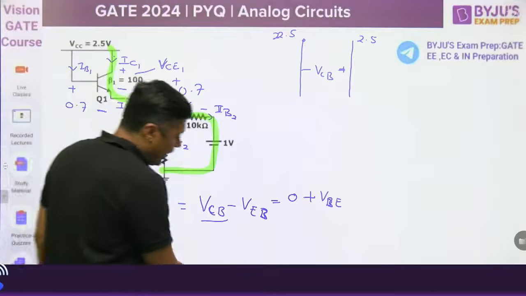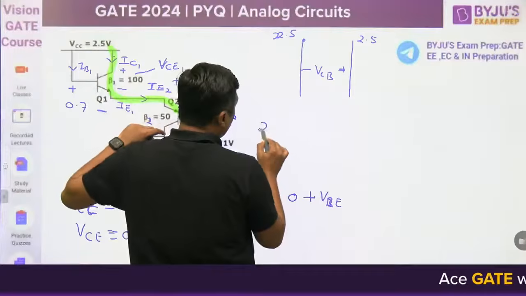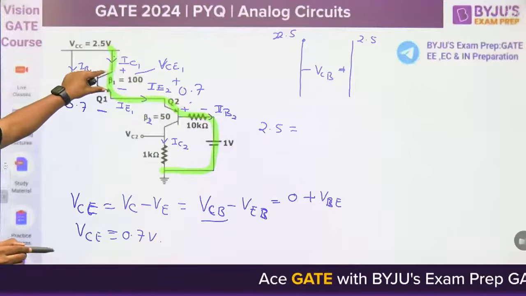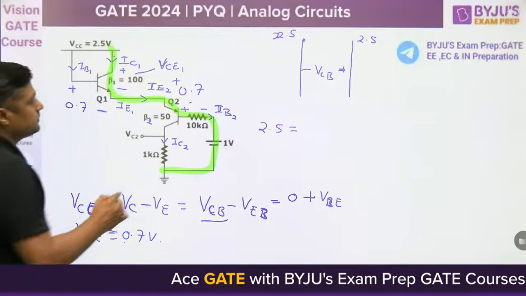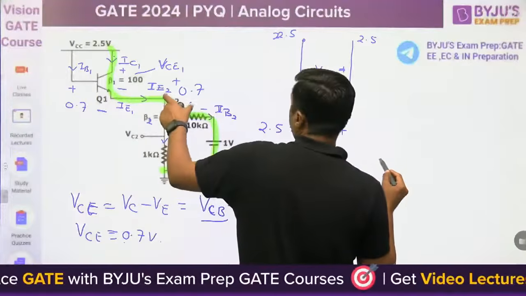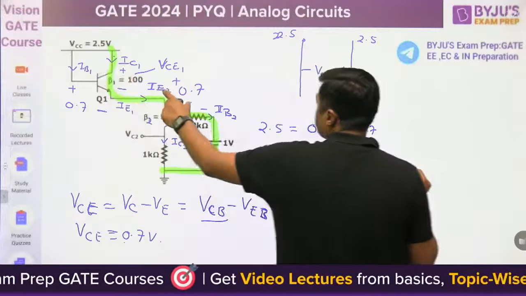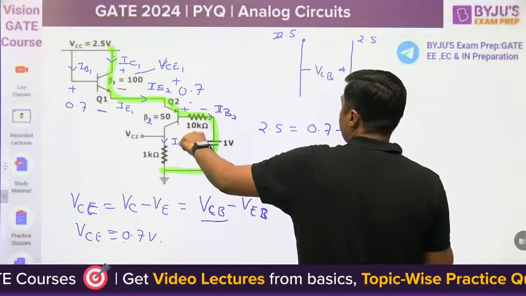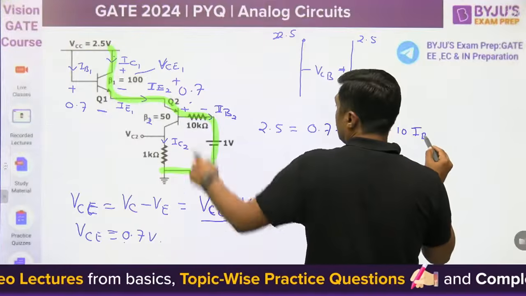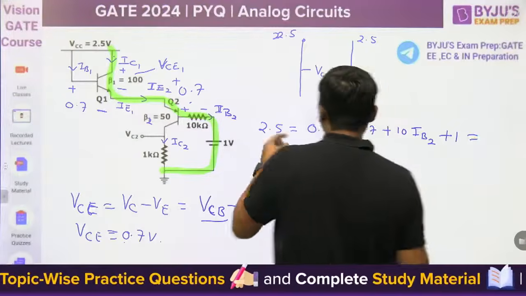What is the value of IB here? 2.5 volt is equal to VCE1, which is 0.7 volt, plus VEB, this is 0.7 for the PNP transistor, plus IB2 into 10, that is 10 times IB2, plus 1 volt, is equal to 2.5.